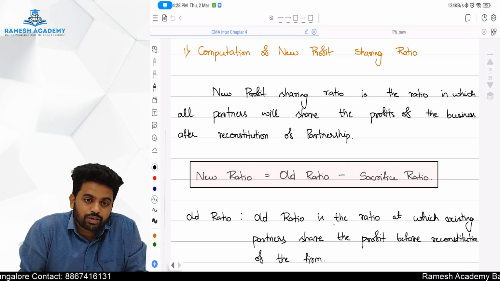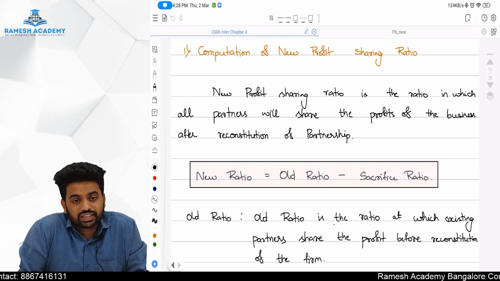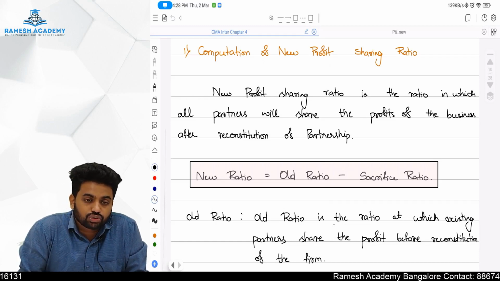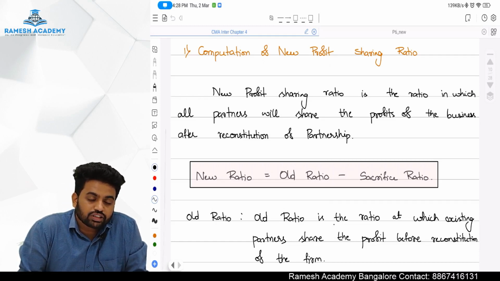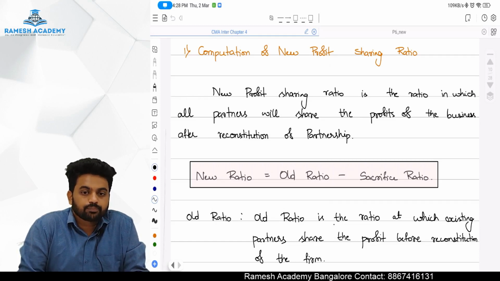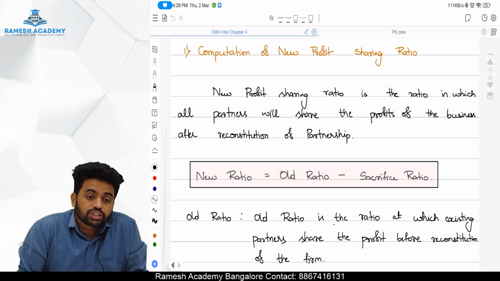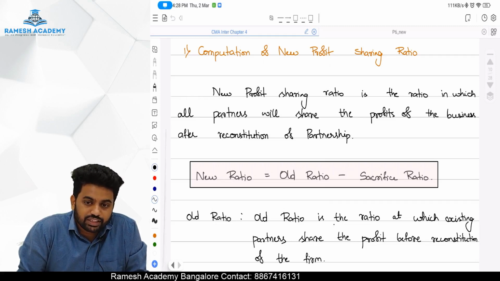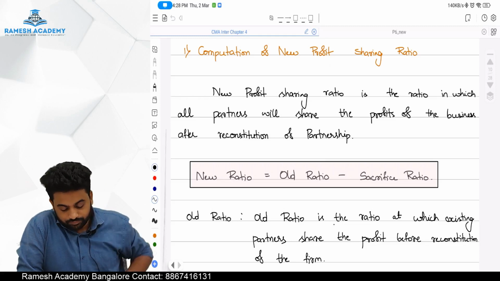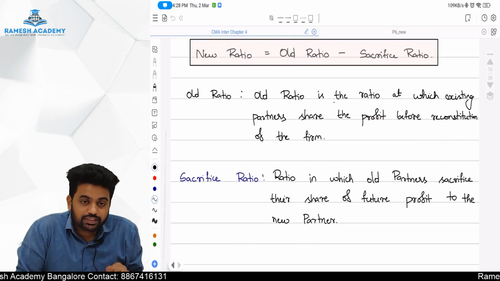Okay sir, what do you mean by old ratio? Old ratio is the ratio in which old partners used to share their profit or losses of the business before the admission of a new partner. Okay sir, done. Next is, what do you mean by sacrifice ratio?